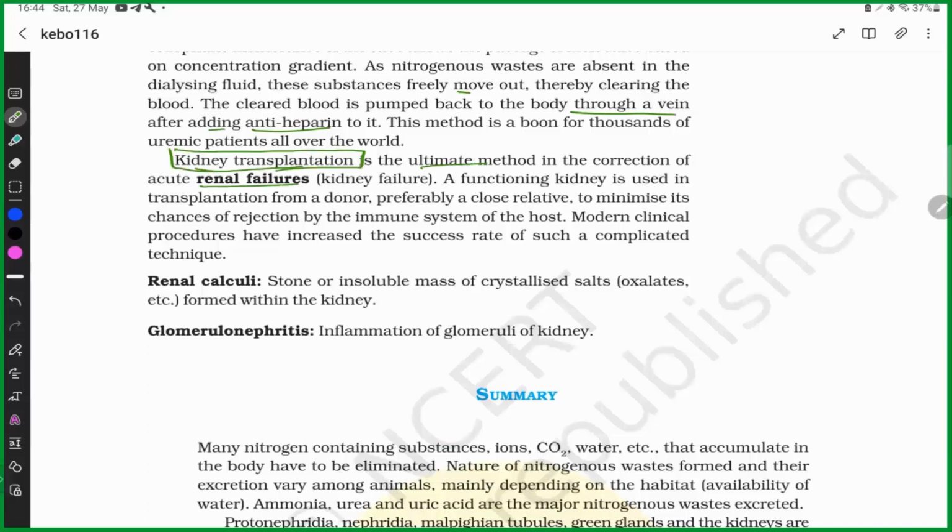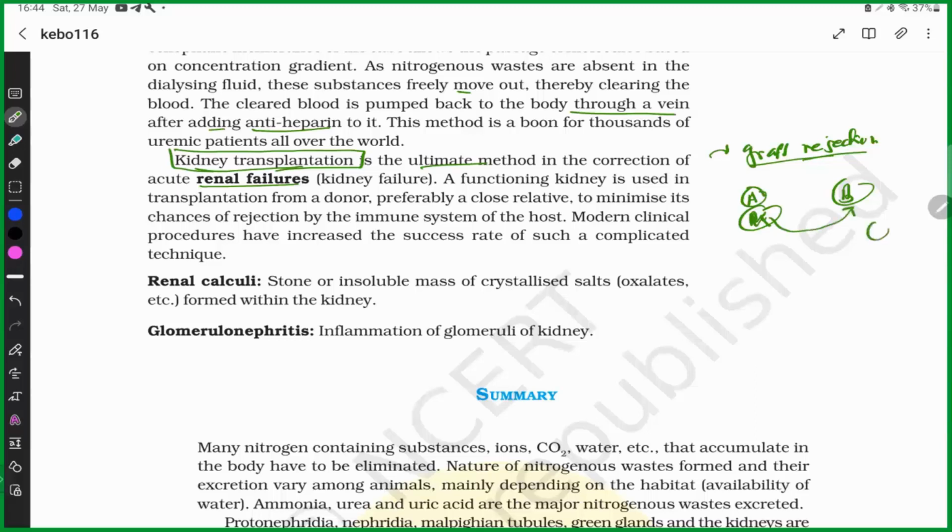While performing this kidney transplantation surgery, we have to keep in mind that it can give graft rejection. Means if there is a person A and a person B, we are putting person A's kidney into person B's body.